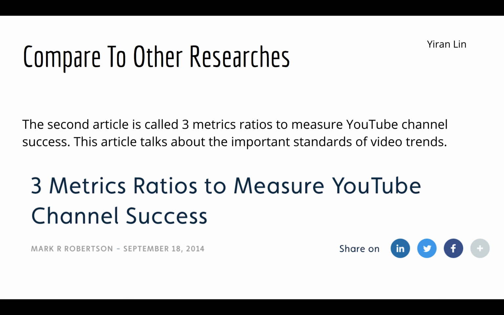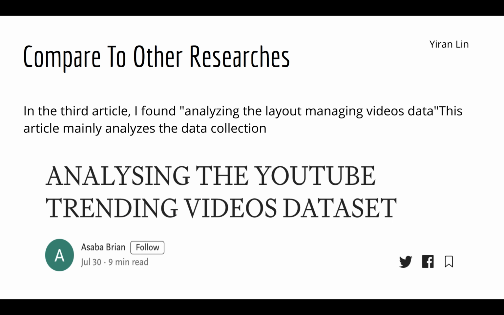The second article is called "The Three Metrics to Measure YouTube Channel Success." The article talks about the important standards of YouTube trends. This article mentions that the number of comments and the number of subscribers and likes are very important to the trend. The third article I found is about analyzing and managing video data. This article mainly analyzes the data collection. It uses the four variables I mentioned, but the article does not answer which variable is the most influential factor of video trend.